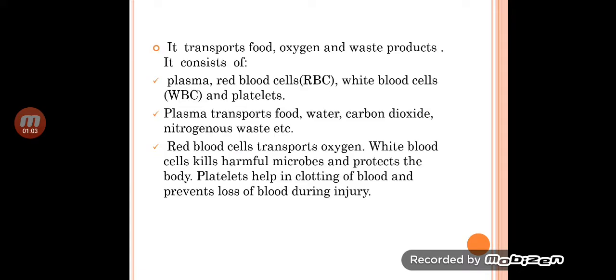The circulatory system includes blood, arteries, veins, capillaries and heart. I am going to discuss them one by one. First, I am going to discuss blood. Blood is a connective tissue. It transports food, oxygen, and waste products. It consists of plasma, red blood cells, white blood cells, and platelets.